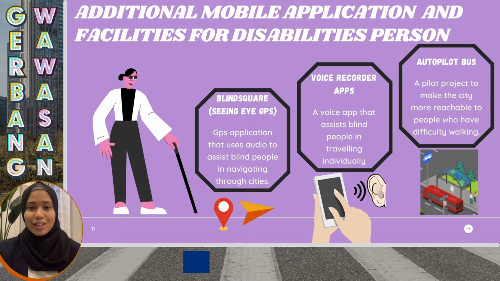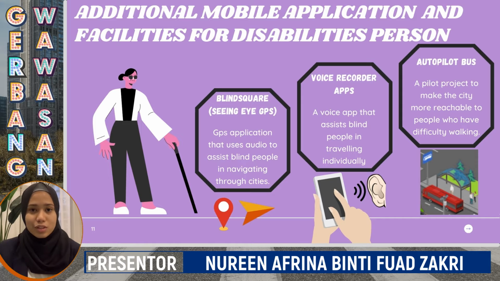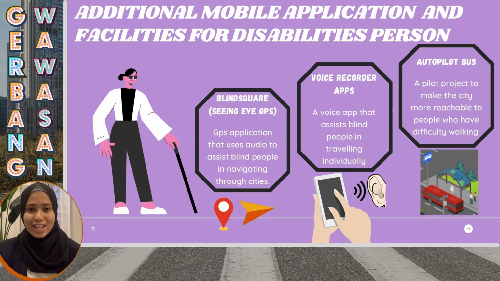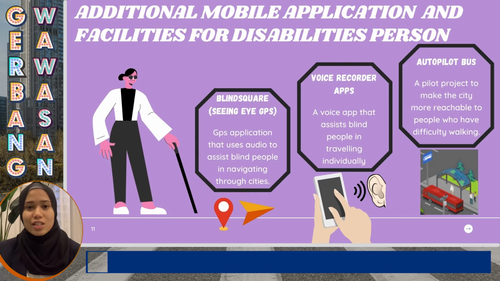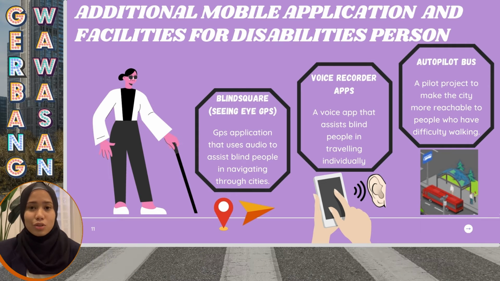In order to make it easier for people who live in our city, especially people with special needs, to travel within the city, we have come up with mobile applications and special facilities. Firstly, we have created a mobile application called Blind Square, which is a seeing eye GPS that will immediately let the user know their current location by identifying the nearest street address. This application will help visually impaired people to navigate through the city.